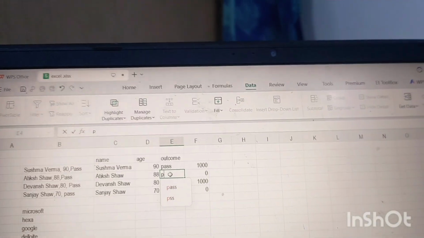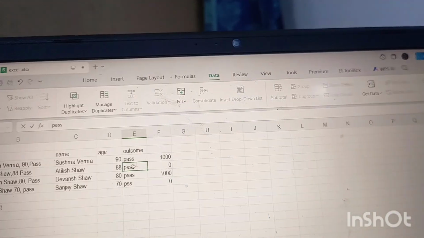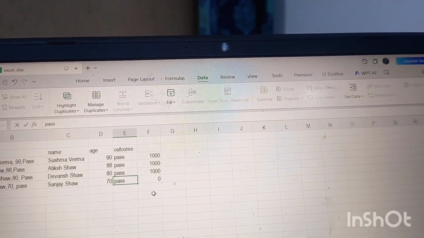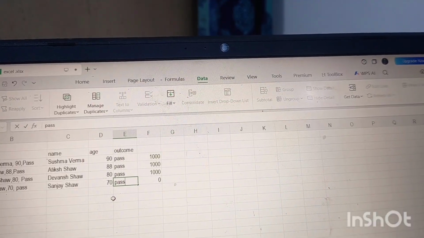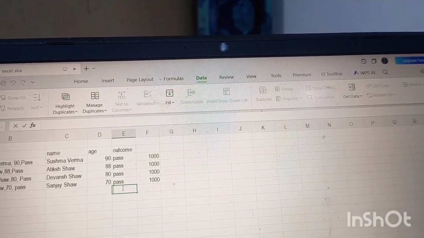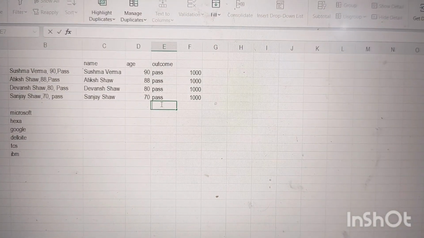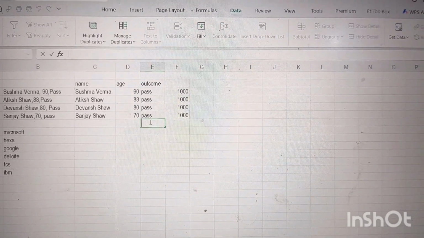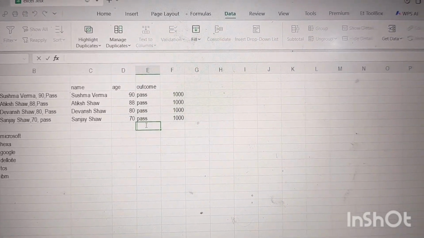If you write PASS here, and PASS here, then it will convert to 1,000. Are you watching, guys? It has converted to 1,000, which means who has passed will get 1,000 and others will get 0.